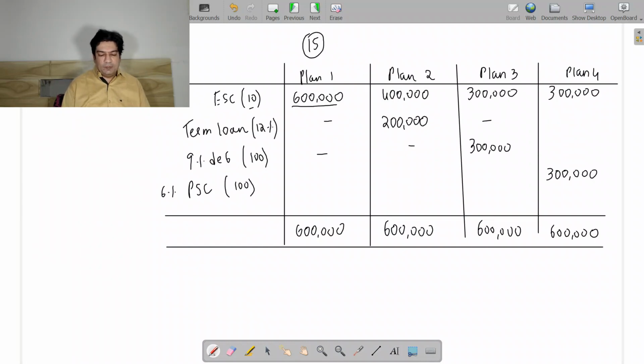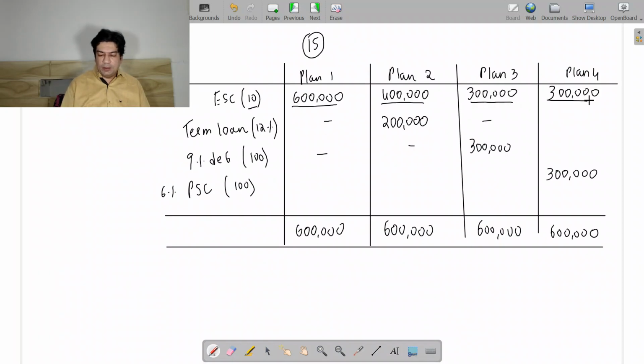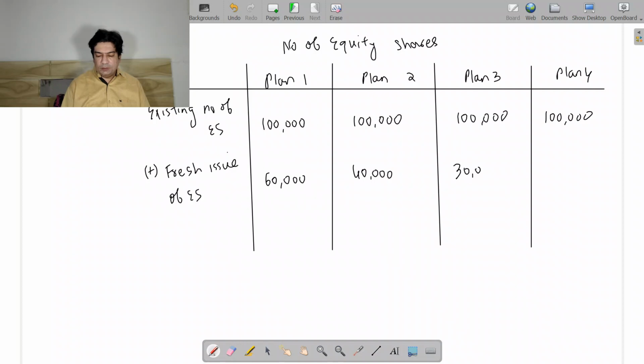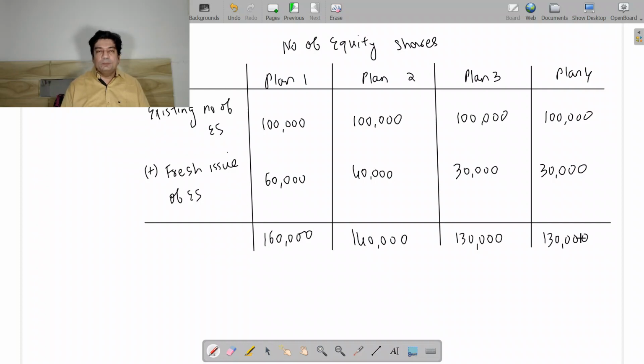So 6 lakh if I divide by 10, here it will be 60,000 shares. 4 lakh if I divide by 10, it will be 40,000 shares. 30 and 30. So here it will be 30,000 shares, and here it will be 30,000 shares. So now we know that the total number of equity shares, here it will be 1,60,000, here it will be 1,40,000, here it will be 1,30,000, and here it will be 1,30,000. So this much we have found out.